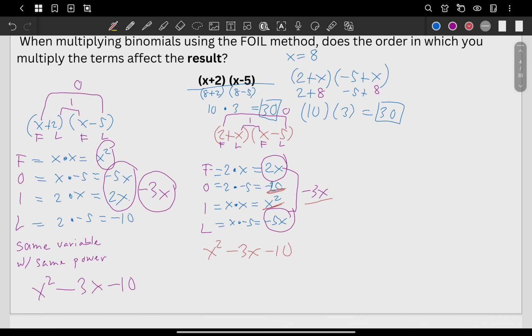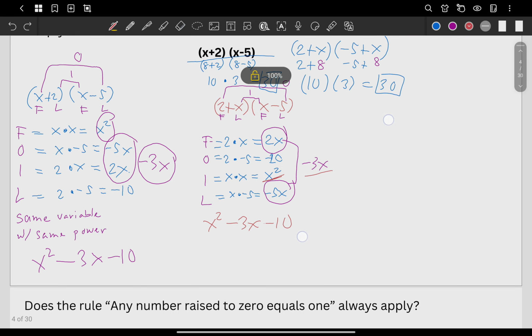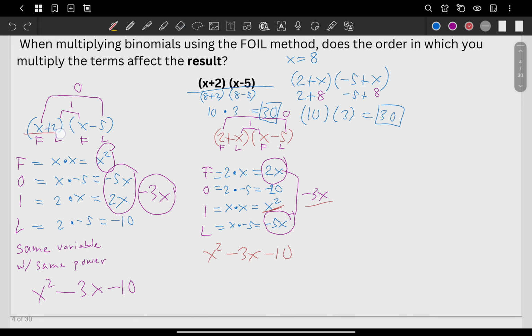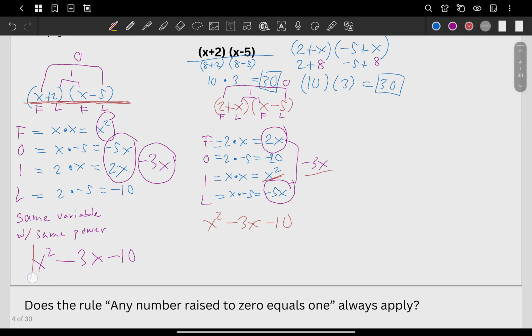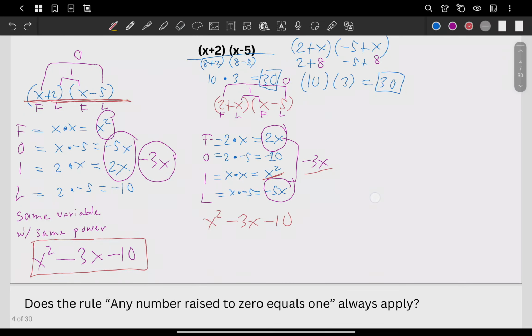So as you can see, let's compare our answer a while ago. When it was x plus 2 times x minus 5, isn't it that the answer is x squared minus 3x minus 10? And when we rearranged the x and 2, isn't it that we arrived at the same answer also?